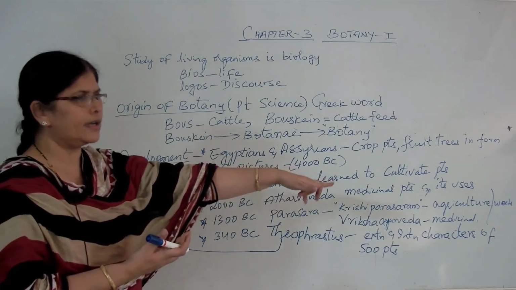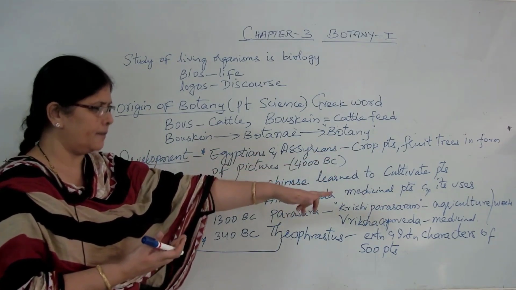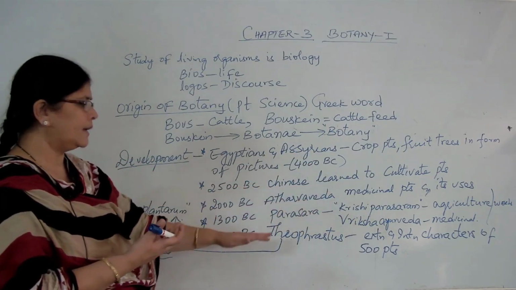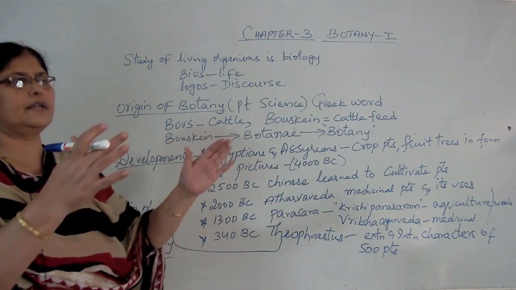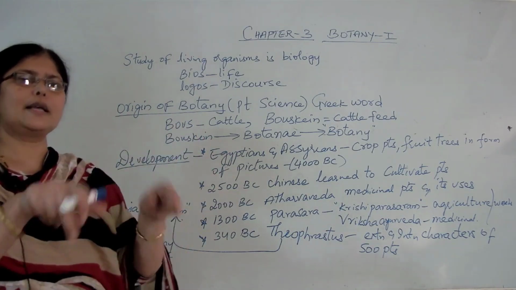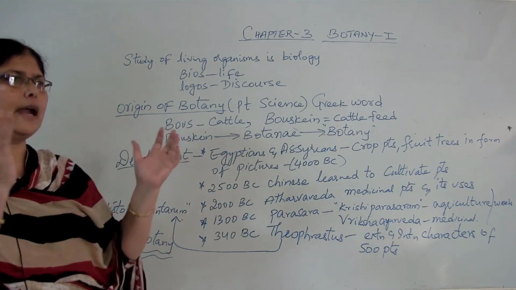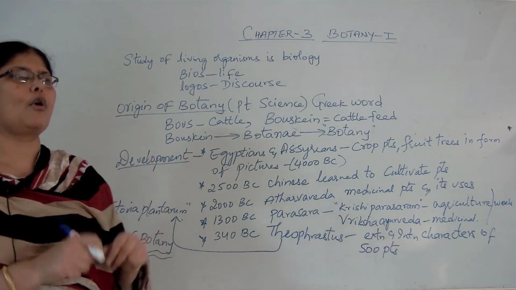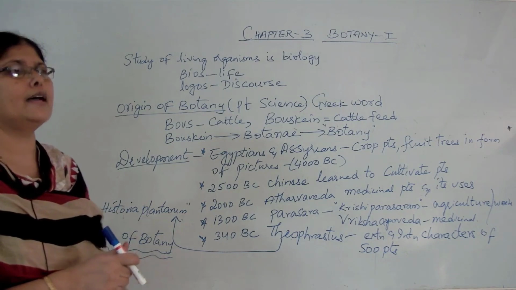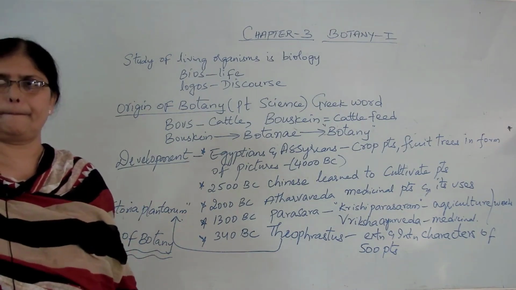One dealing with agriculture and weeds, that is Krishi Parasaram. The other dealing with medicinal plants, that is Riksha Ayurveda. And later, Theophrastus described the plants available in his time, both external as well as internal characters, and he entitled all of them in a book called De Historia Plantarium, and therefore he is regarded as the father of botany.